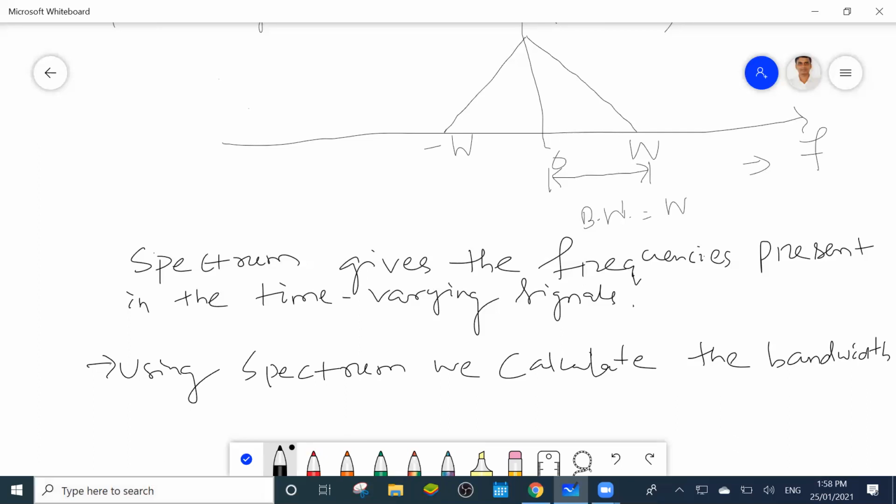So only you have to see the positive side frequency. So if anyone asks how to define bandwidth, bandwidth means the range of frequency occupied by the signal.